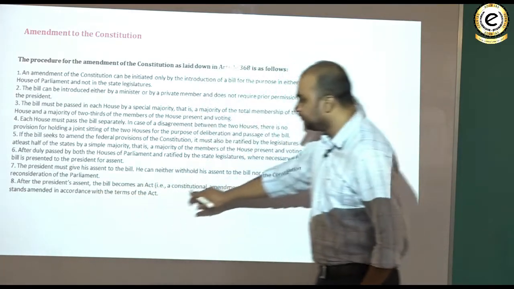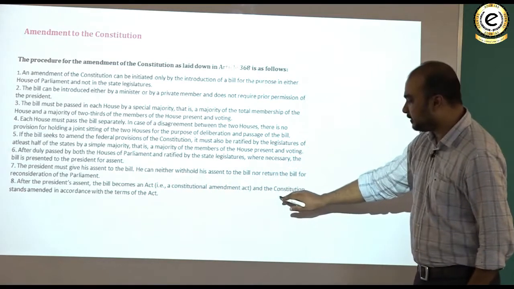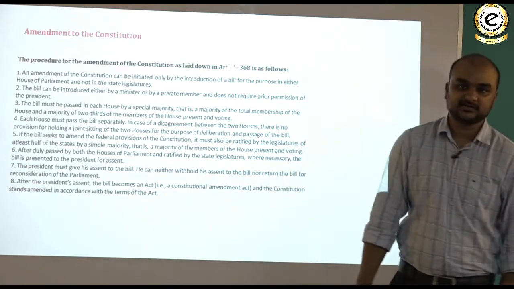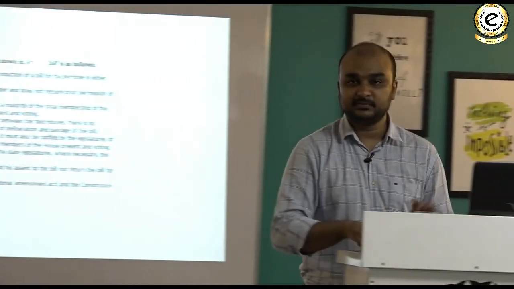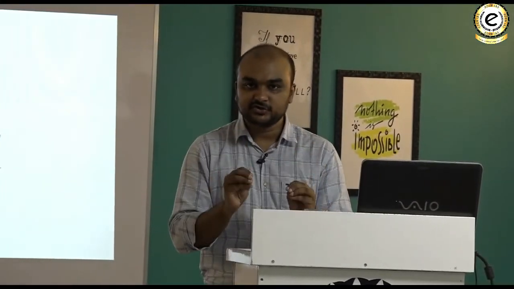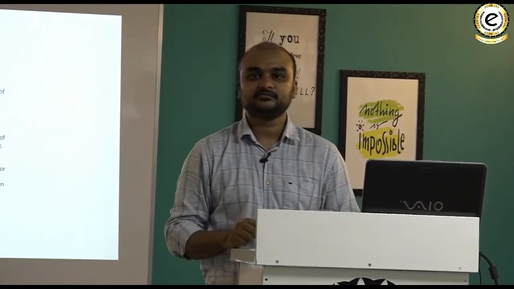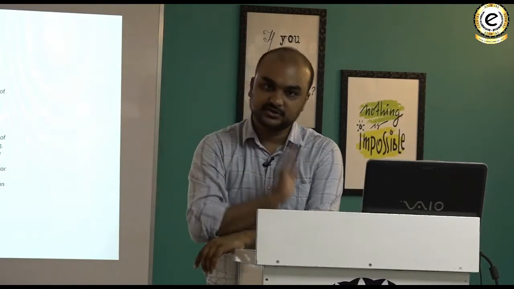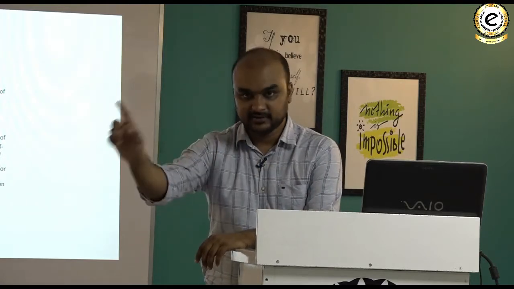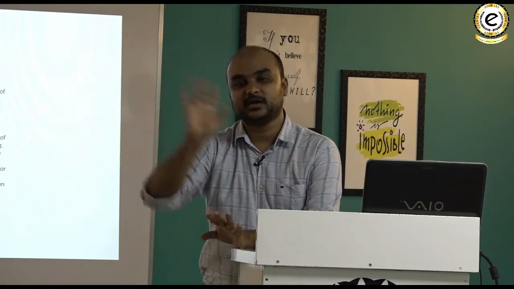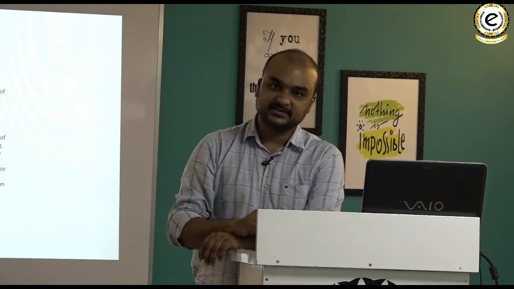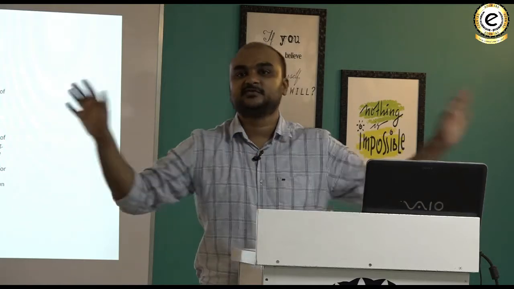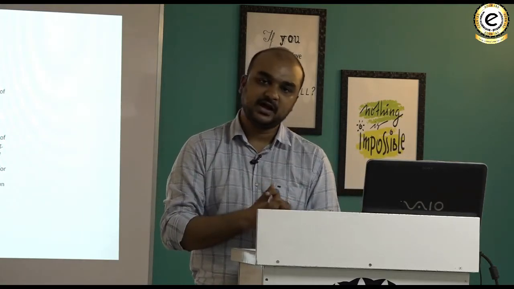After the president's assent, the bill becomes an act, a constitutional amendment act, and the constitution stands amended in accordance with the terms of the act. Clear? So the procedure is very simple. I'm repeating it one more time. You can introduce the bill either in Lok Sabha or Rajya Sabha. You must get it passed in both the houses separately by a special majority. If federal features, ratification by simple majority by at least one half of the states. Then comes to the president. When it is presented to the president, president must give his assent. No provision of joint sitting as far as constitutional amendment bills are concerned.